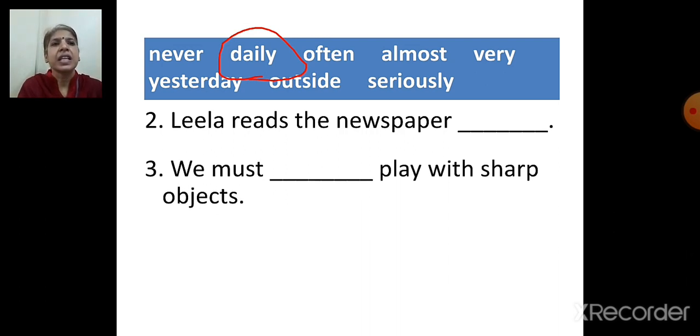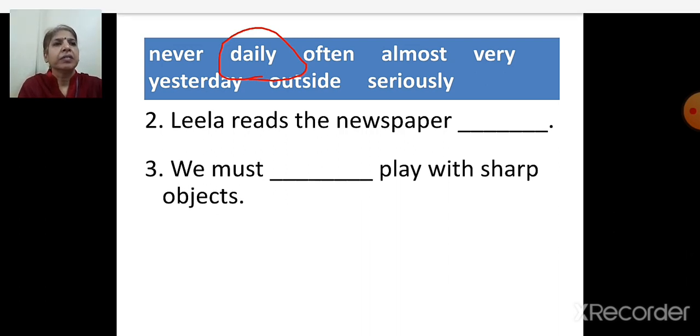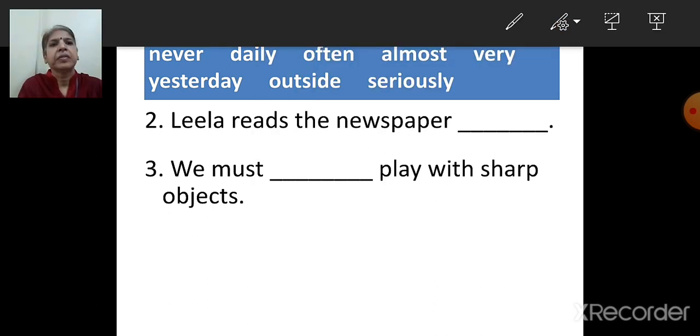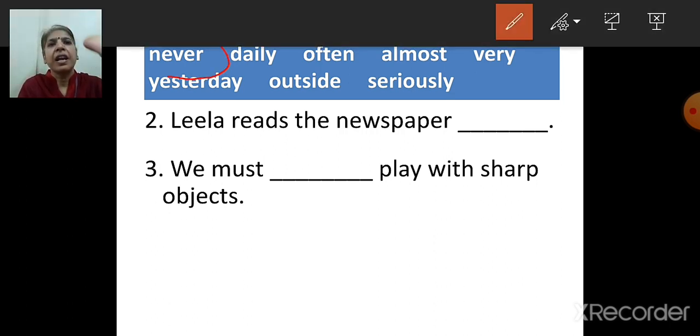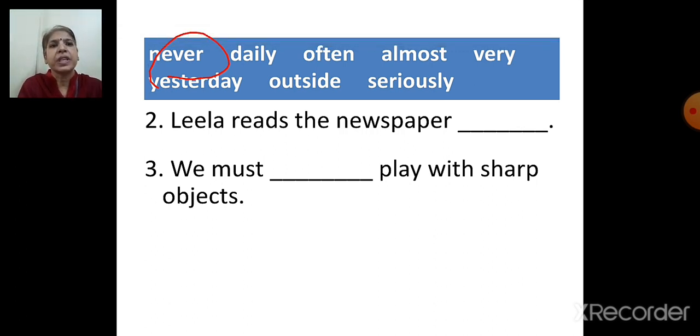Next one is, we must dash play with sharp objects. Yes, children. Never, almost, very, yesterday, outside, seriously. Are they suitable? No. We must never play with sharp objects. So the correct answer is never.